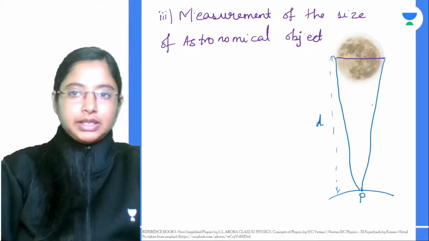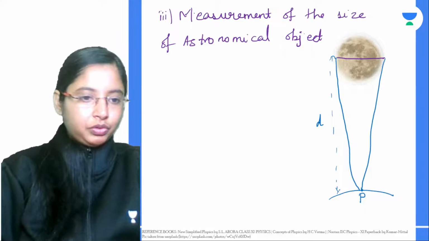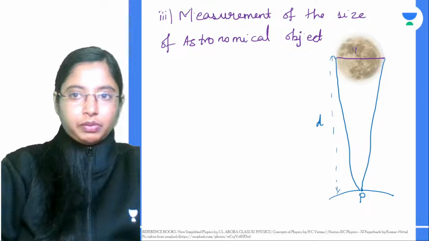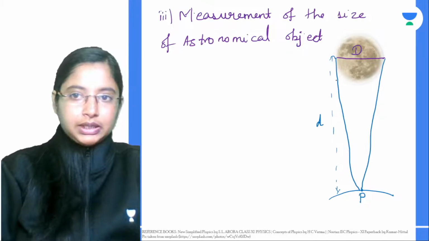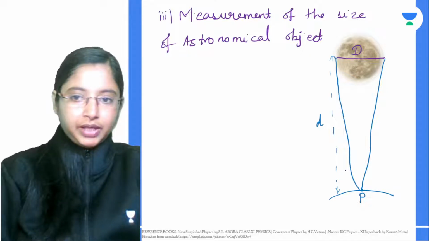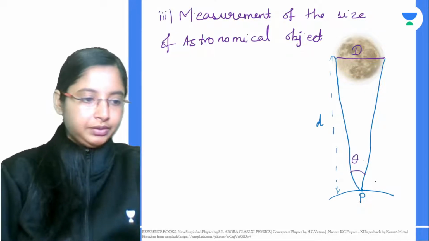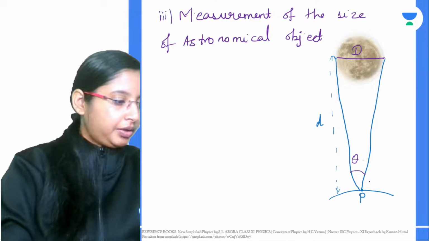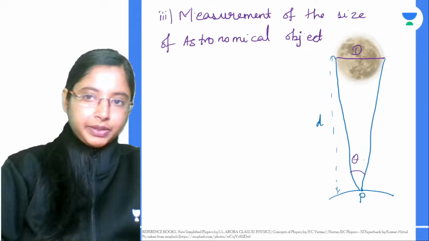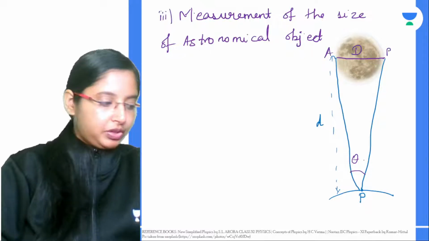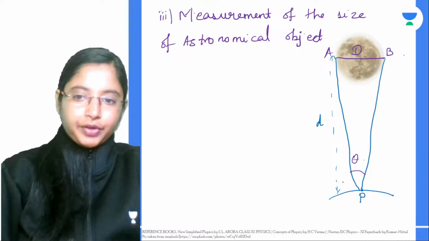Now this d gives us the diameter of the moon from Earth. This again forms an angle, and this angle is theta. This angle theta is subtended by the diameter. Let's say the diameter of the moon is AB. From wherever you're measuring, from this point, the diameter of the moon is AB, and you have an angle theta.